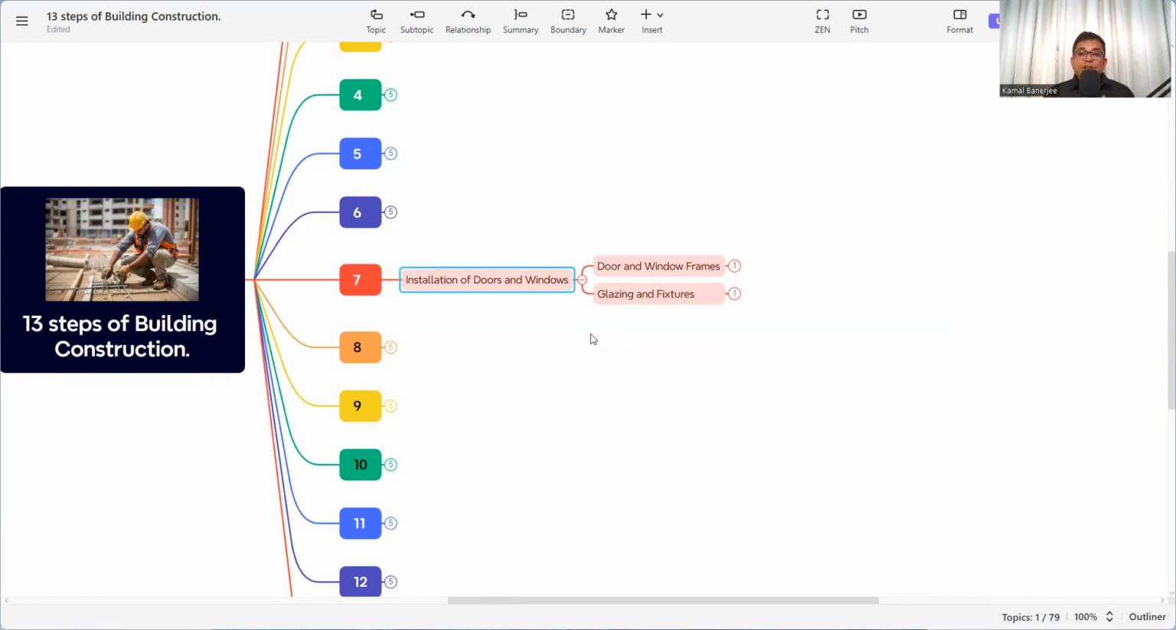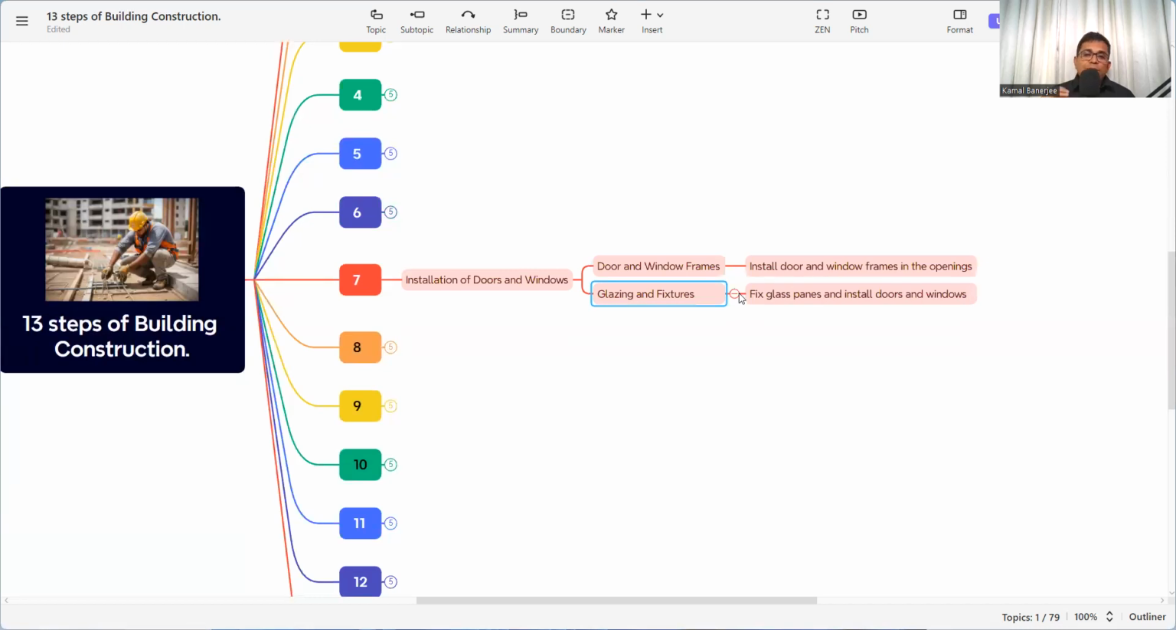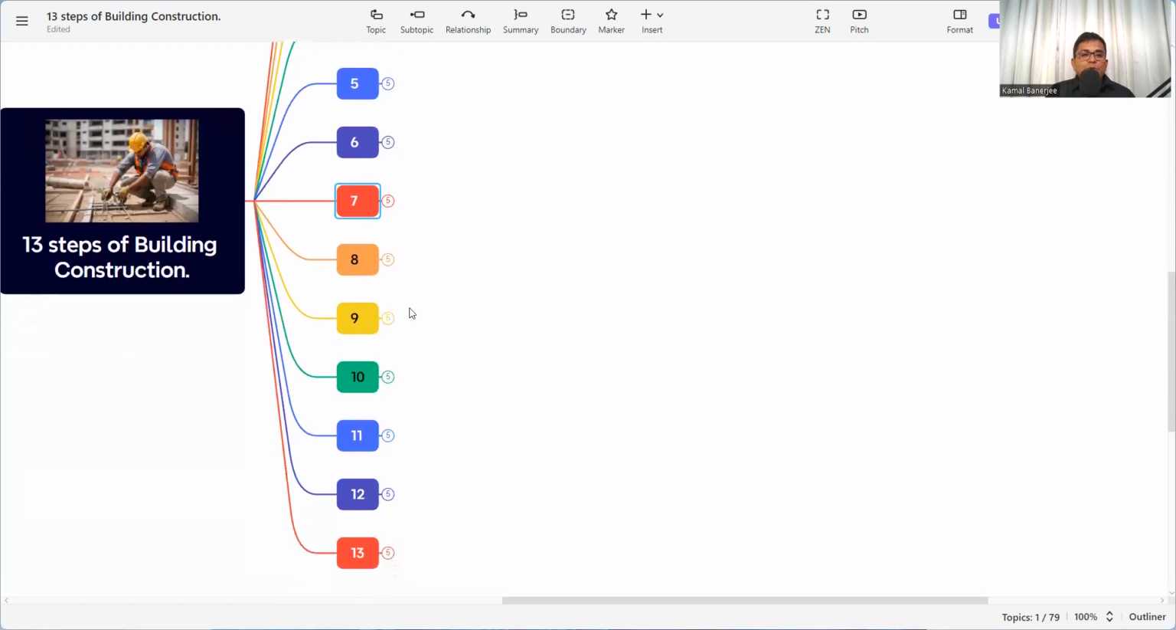Now we need to secure the security. That is, we need to install door frames and door windows, and then glazing and the fixtures. Whatever the door shutter or the glazing is, that we need to install, and the installation of doors and windows. So now we have already installed doors and windows.